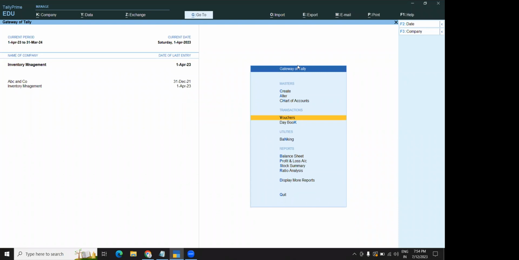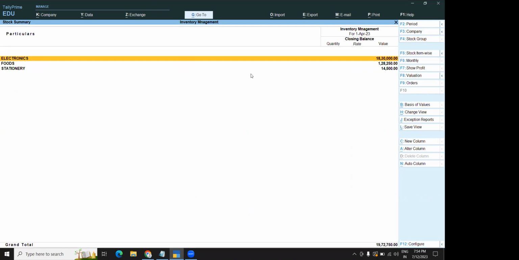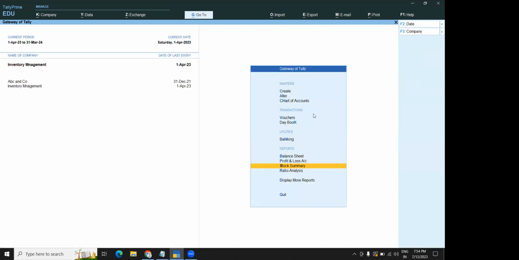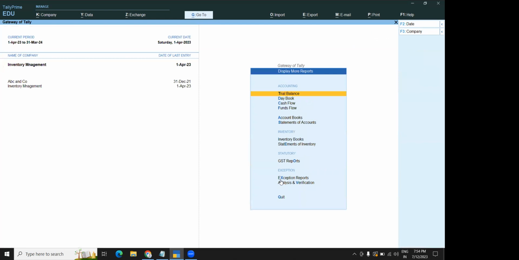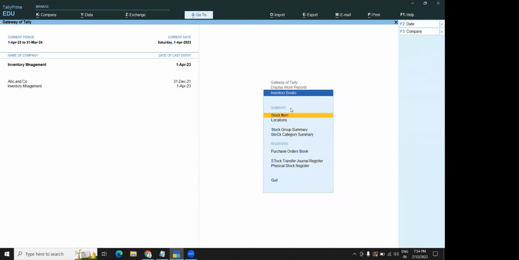Okay. Before you enter, just come to a stock summary. Before going directly into a stock summary, click on display more reports. Click on inventory books.